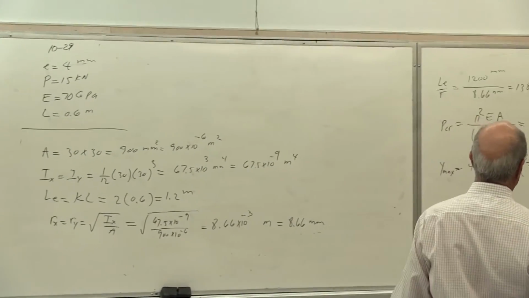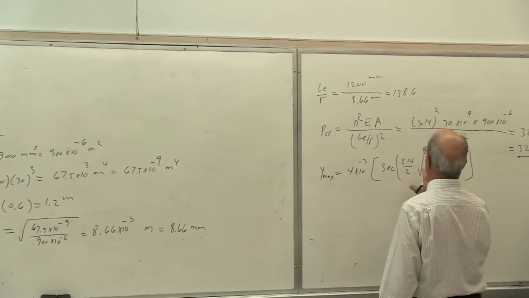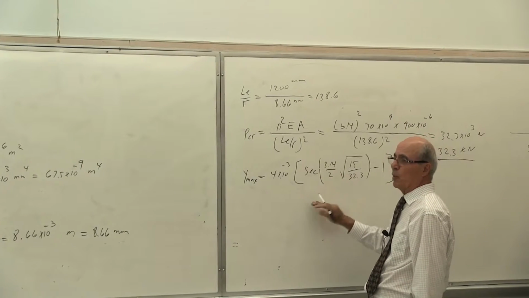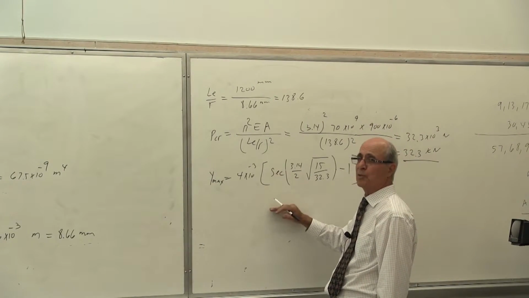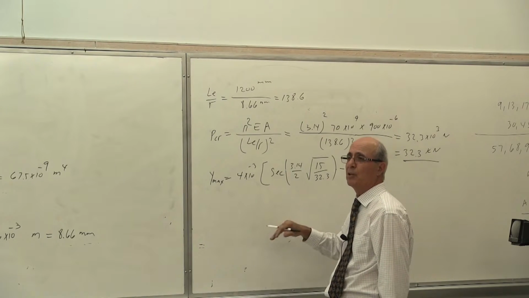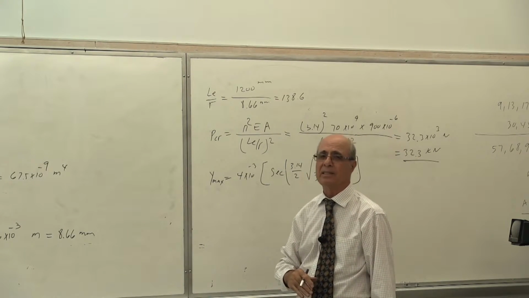So you do that. The only thing you have to be careful about here is that this is in radian. When you want to calculate 1 over cosine and you are using your calculator in degrees, be sure this is radian. So change it to radian, or change the radian into degrees. Is that correct or not?